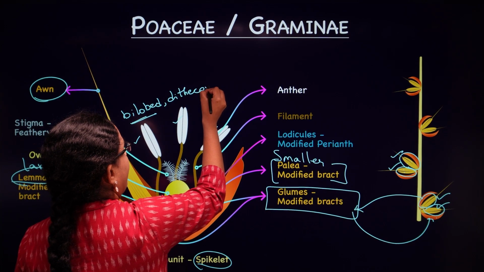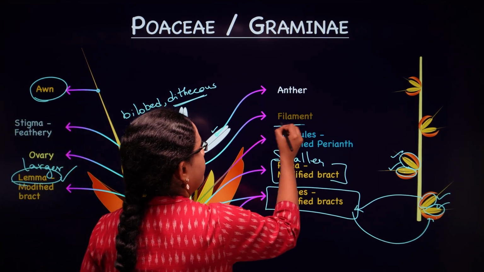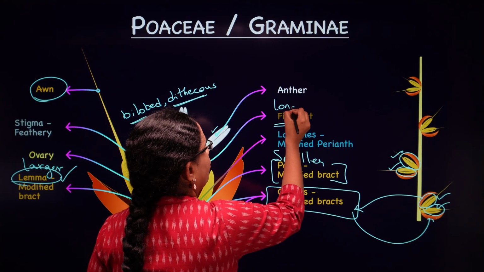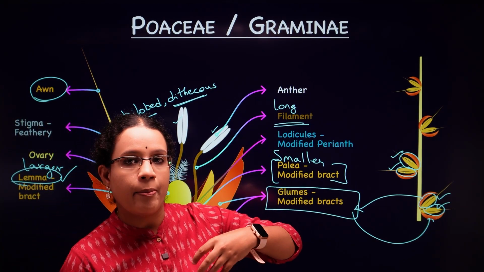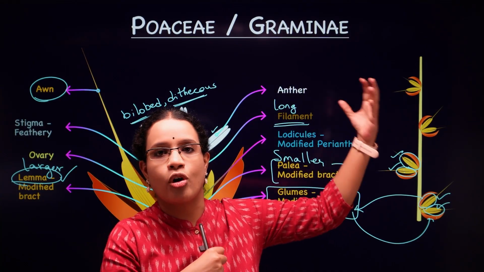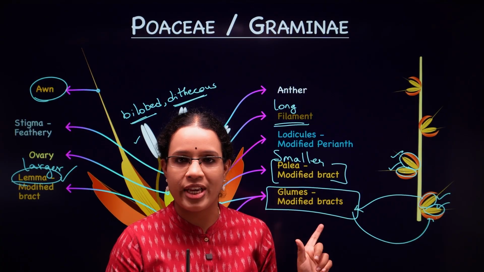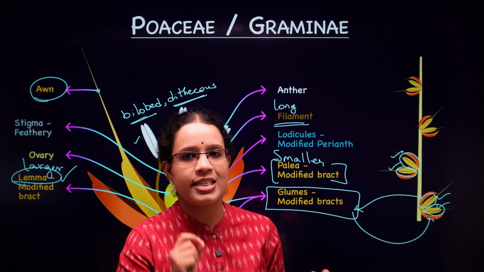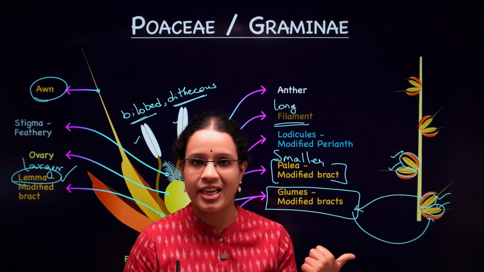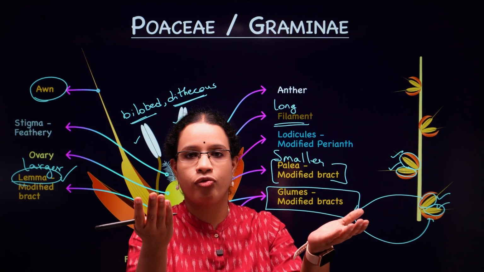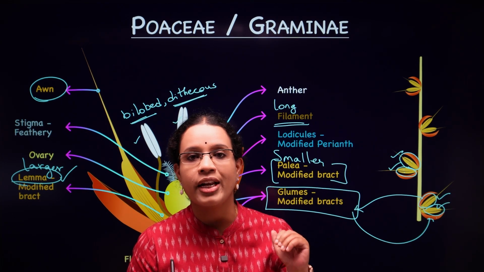And one special feature here is that their filaments are long. Yes, they have got elongated filaments which are bringing the anthers out of the floret, right? So this is one special feature in case of the Poaceae, which we are going to discuss in some time. Yes, so there are three stamens. You're seeing the anthers are bilobed dithecous, and you're seeing they are coming out of the floret because of the elongated filaments, right? Now coming to the next one, the ovary.